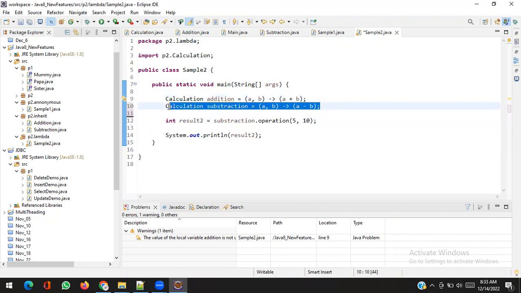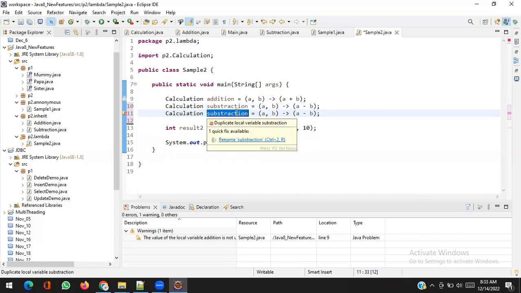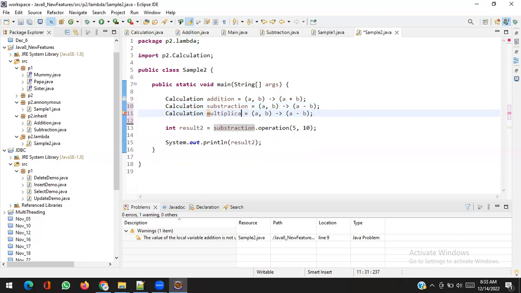Same you can do for multiplication. You don't need to create a class, just a lambda expression. Whatever I'm writing with the arrow symbol, it's a lambda expression. Multiplication means it will take two numbers, and whatever numbers come, it will multiply and return the result. So let me show you.